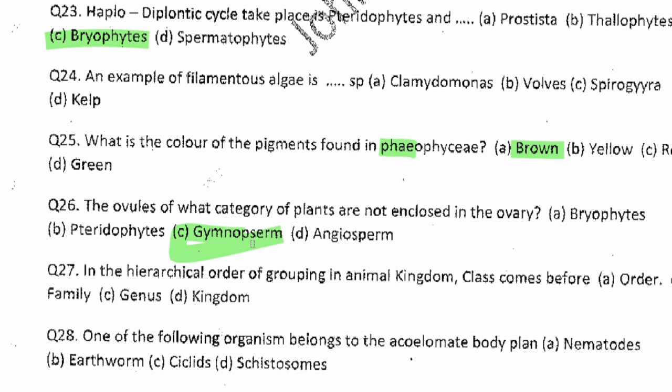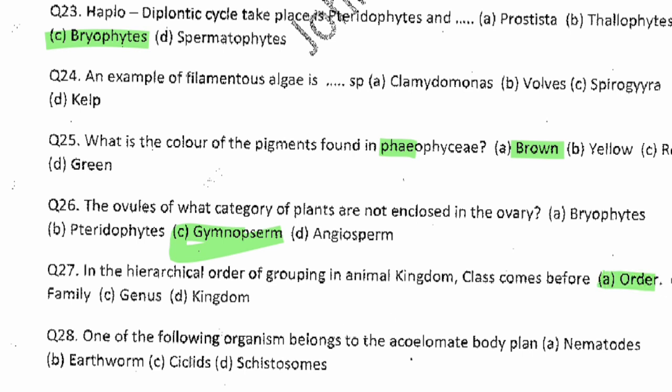Now, next question. In the hierarchy order of grouping in animal kingdom, class comes before dash. So class comes before what? You know, the highest is kingdom. From kingdom to division or phylum, the next is class, and the next is what? Order, right? So order is the answer here. So class comes before order.